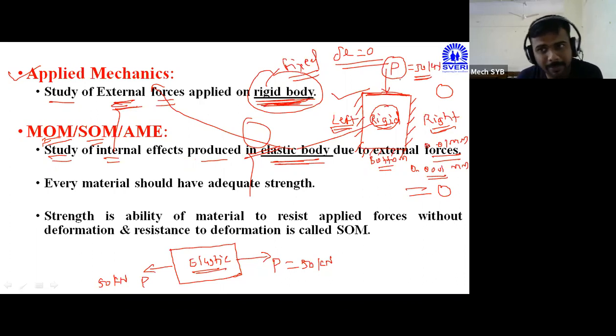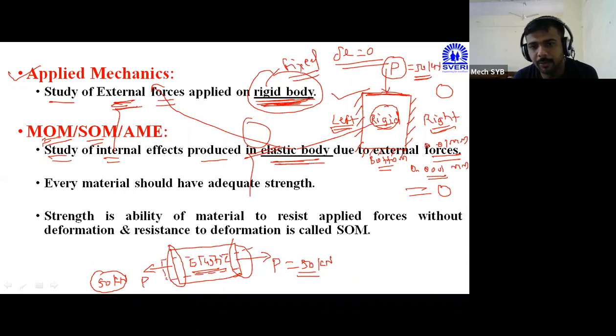In applied mechanics also we applied an external force of 50 kilonewton. Again I have drawn a figure at the bottom side, a rectangle. In that rectangle, 50 kilonewton force is applied at the left side. It is also external. This is the left side of the body, you can see. This is the right side of the body, and on it also we have applied this external force of 50 kilonewton. Okay. Due to this 50 kilonewton force, deformation of the body is taking place. Here I have indicated a dotted line.